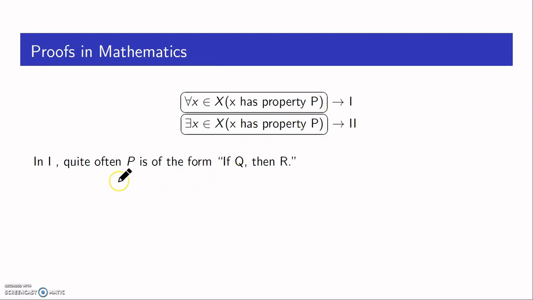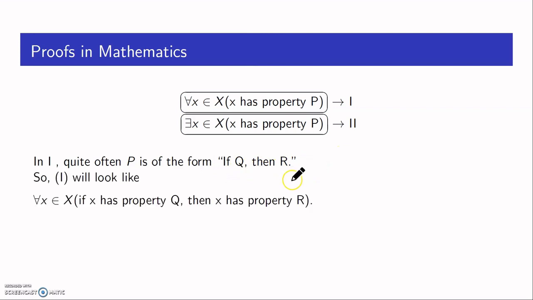So if P is an implication of the form if Q, then R, then statement 1 will be of the form for all x in X, if x has property Q, then x has property R. Another way of writing this, as we have already seen in the last few videos, is to collect all the points in X which have property Q and form this set.